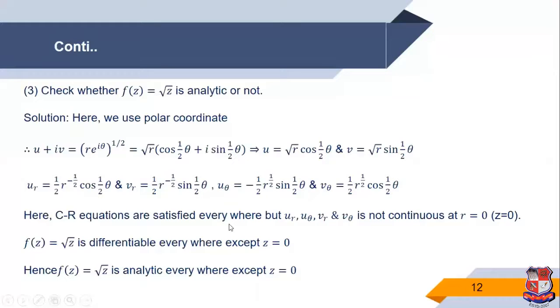Here the CR equations are satisfied everywhere, but continuity holds everywhere except at 0. So the common region of the two conditions, the CR equations and continuity, is everywhere except 0. So the function is differentiable everywhere except 0, and hence analytic everywhere except 0.